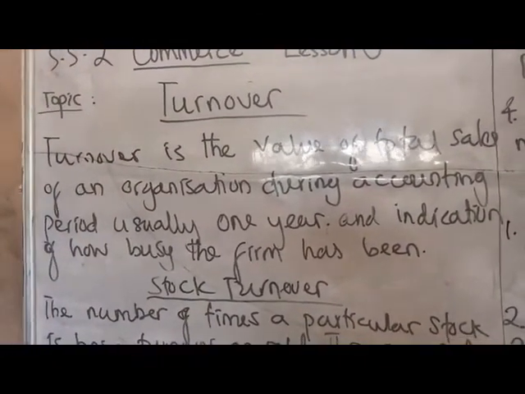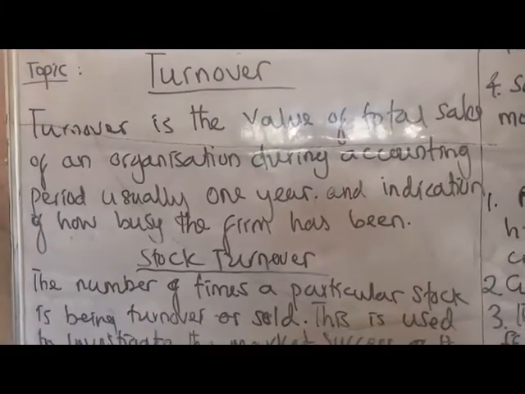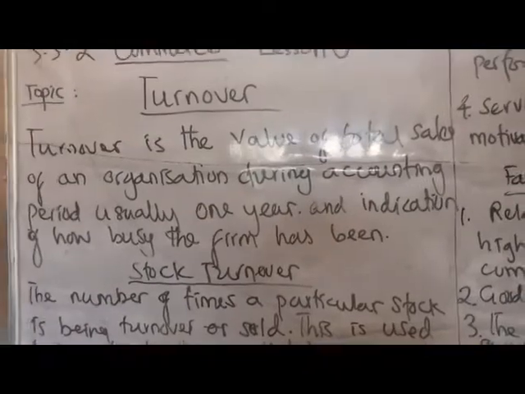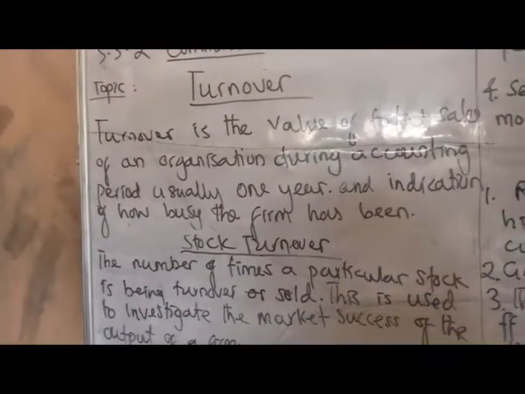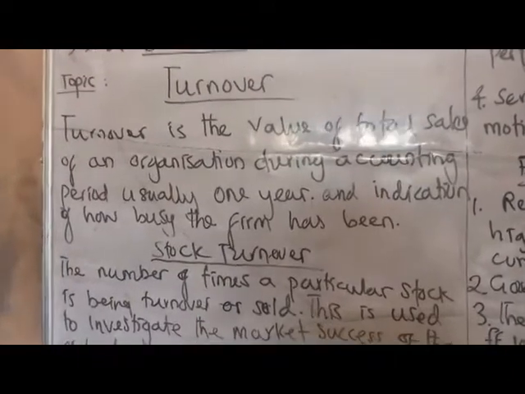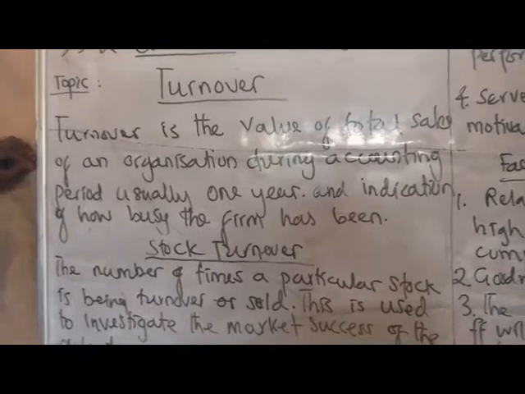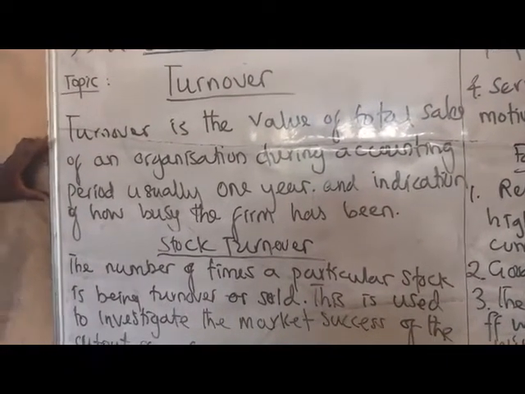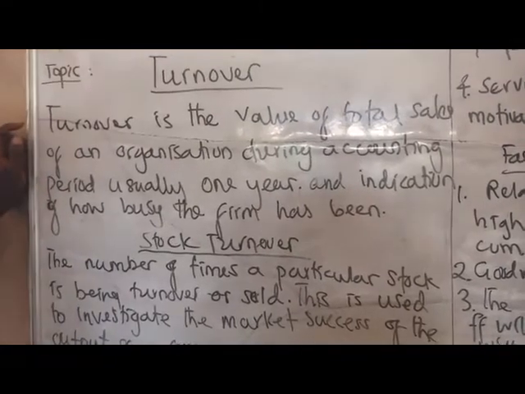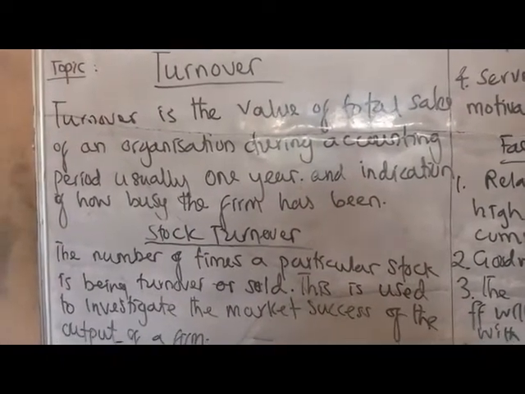Okay? So in an organization, we want to know the number of sales, the magnitude or the volume of sales. For you to know the magnitude of sales, you need to look at the turnover. That's the particular ratio or yardstick that measures the number of times a particular activity that has to do with sales takes place, known as stock turnover.